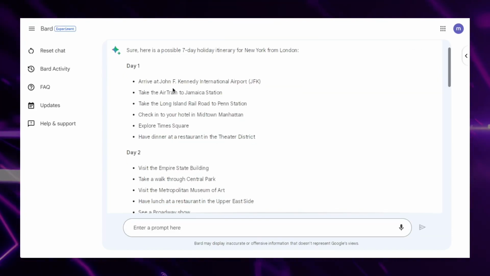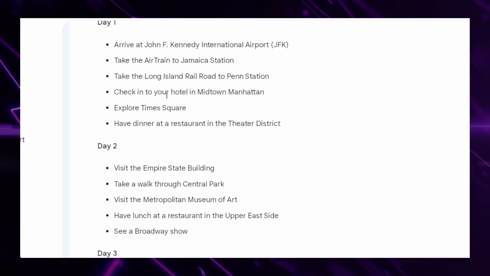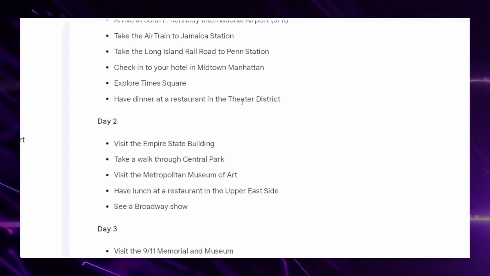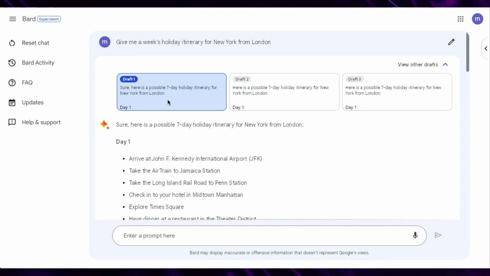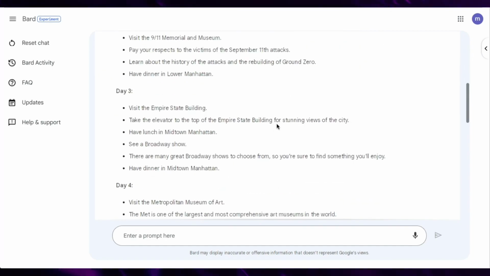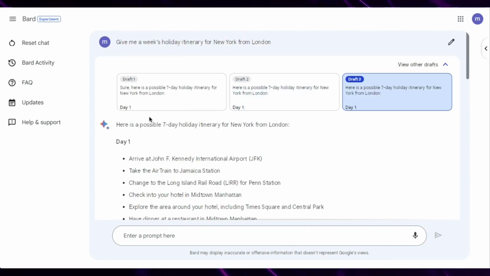So day 1, arrive at John F. Kennedy International Airport, JFK. Take the AirTrain to Jamaica Station. Take the Long Island Rail Road to Penn Station. Fantastic. Now, this is your first, what we call a draft. You can view other drafts as well. So there are 3 drafts. You can choose which draft has more information or is more suitable for you. It always gives you the option of 3 drafts for each prompt response.